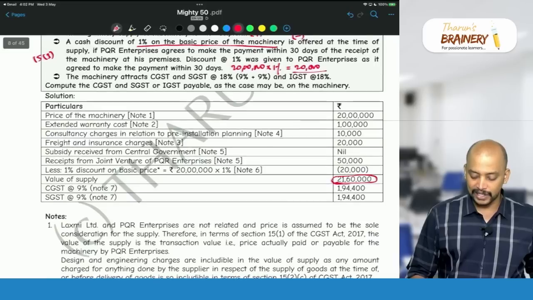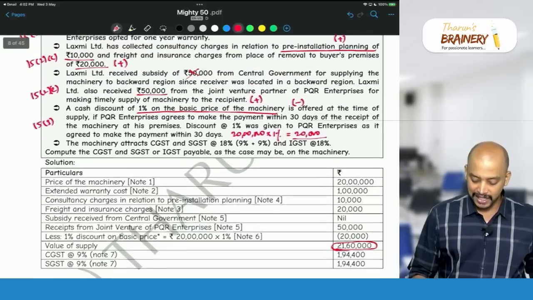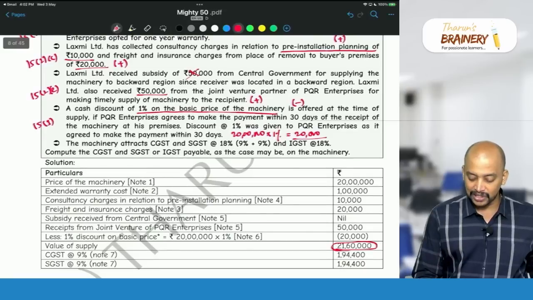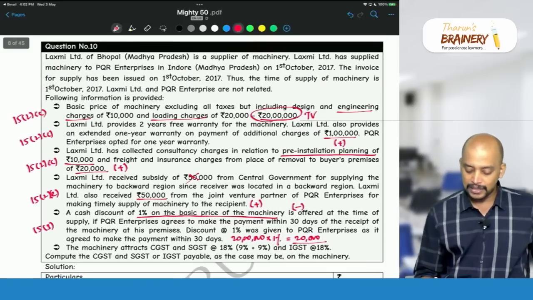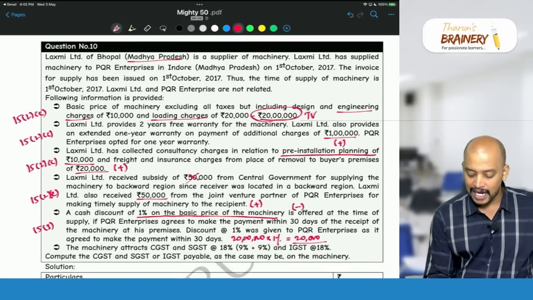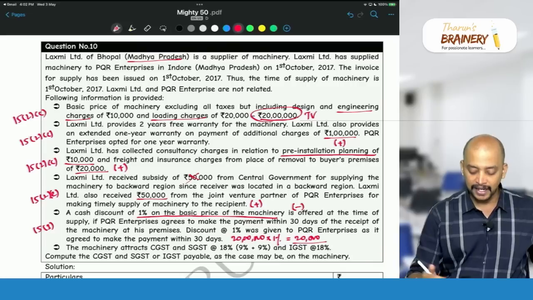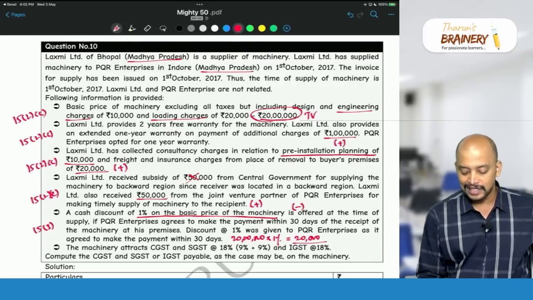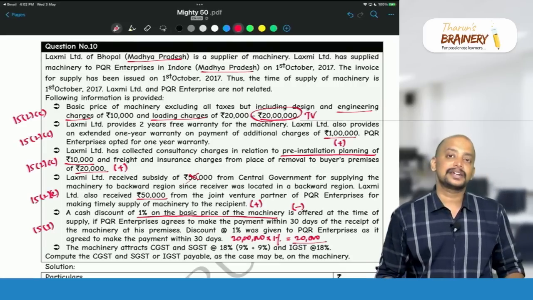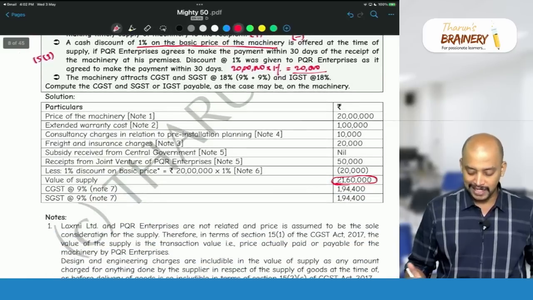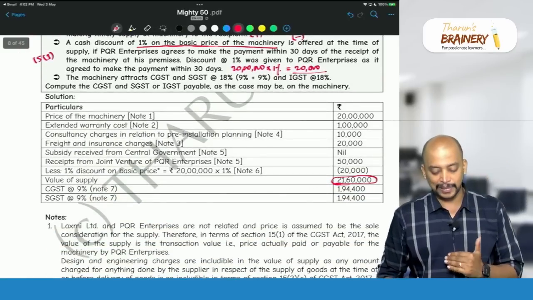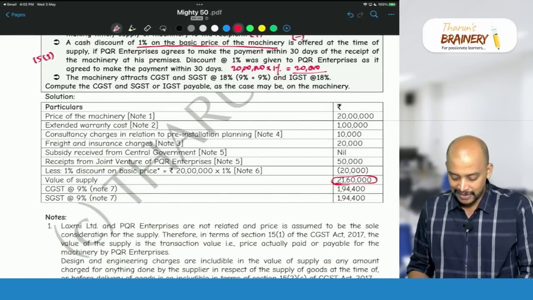On that, the rate of GST. It is given that the machine attracts CGST, SGST 9%, 9%. And where is the supplier located? The supplier is located in Madhya Pradesh, and the place where they are delivering is also Madhya Pradesh. Therefore, it is an intra-state supply chargeable to CGST, SGST. So accordingly, 9%, 9% CGST, SGST will be taken. So that's how we need to arrive at the answer.